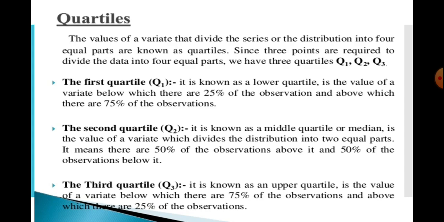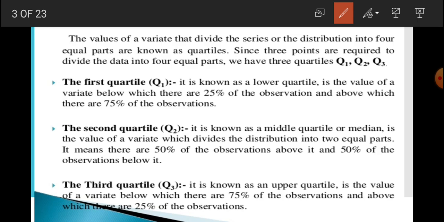Let's start with quartiles. The values of a variate that divide the series or the distribution into 4 equal parts are known as quartiles. Since 3 points are required to divide the data into 4 equal parts, we have 3 quartiles, Q1, Q2, and Q3. Let's discuss Q1, Q2, and Q3. The first quartile, Q1, is known as the lower quartile. It is the value of a variate below which there are 25% of the observations and above which there are 75% of the observations.